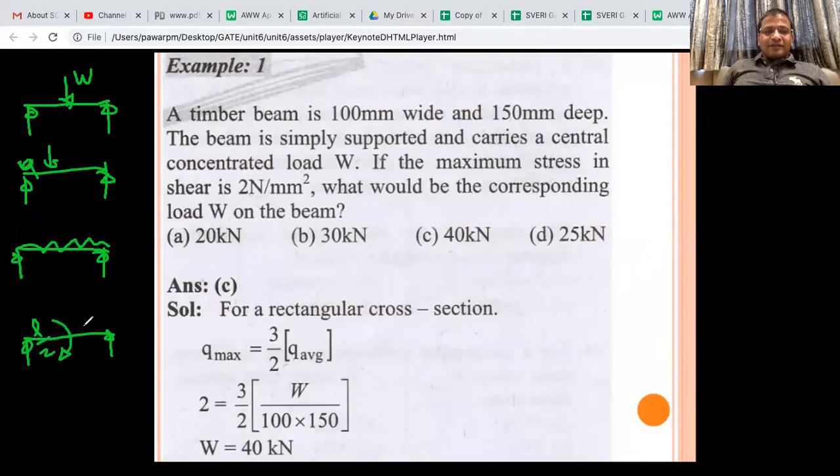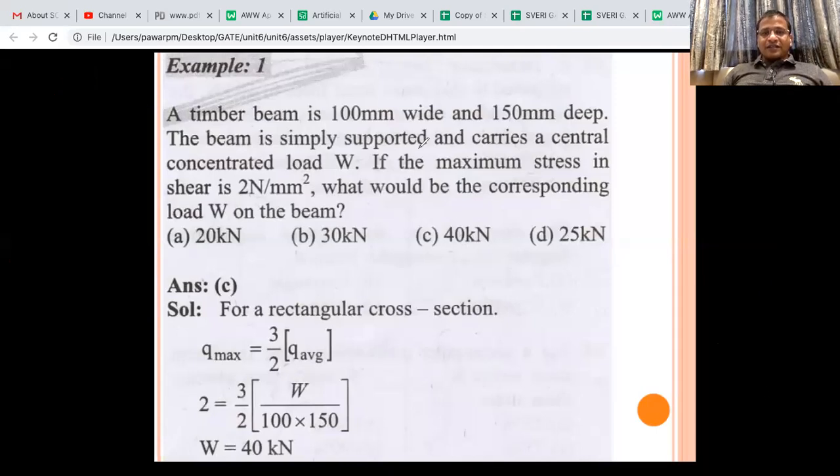So these are the typical diagrams whose SFD and BMD and maximum SF and maximum BM you should quickly know. And if you have more remembering power, you can remember them for the 2 W's at L by 2 and all that. So these are the standard examples which will be asked in the exam.